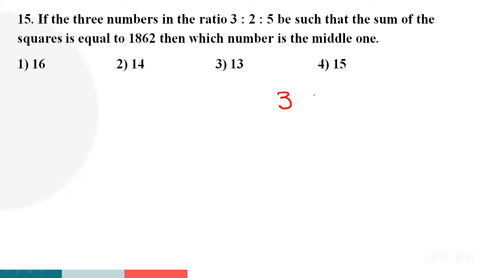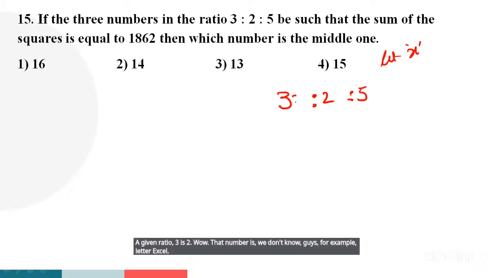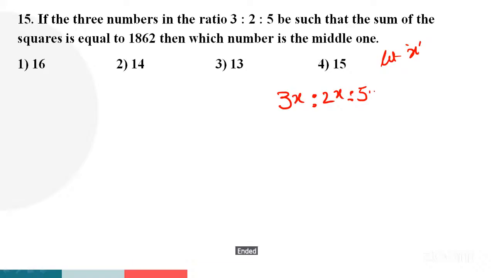The given ratio is 3:2:5. That number is unknown, guys. For example, let us take x, so the numbers are 3x, 2x and 5x. The sum of the squares is 1862.